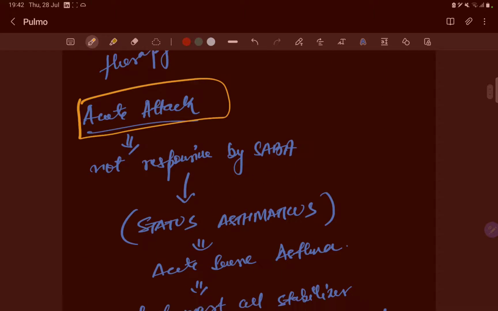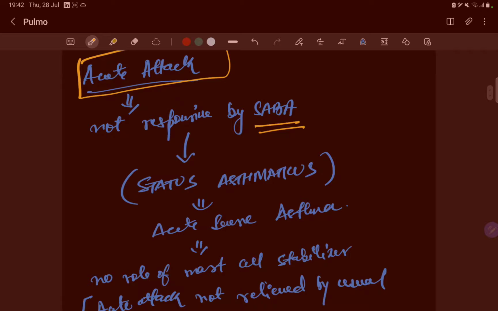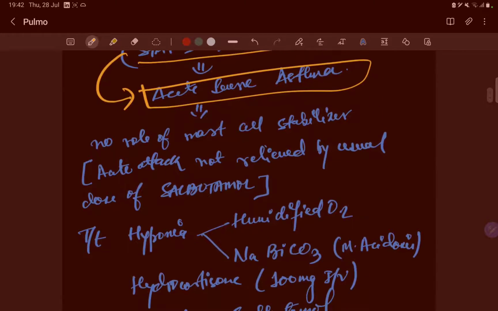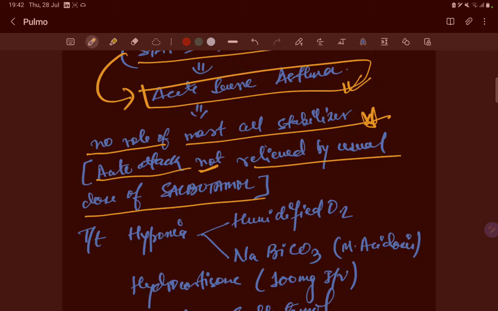An acute attack not responsive to short-acting beta-2 agonists is called status asthmaticus. Acute severe asthma is the new name for this old term, so in recent books you will see this name. There is no role for mast cell stabilizers in acute severe asthma; we don't give them. An acute attack not relieved by the usual dose of salbutamol is acute severe asthma.